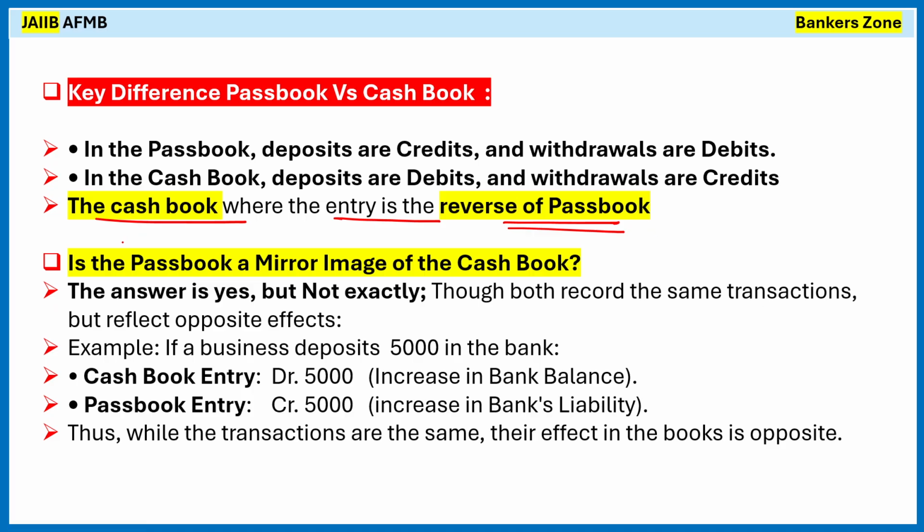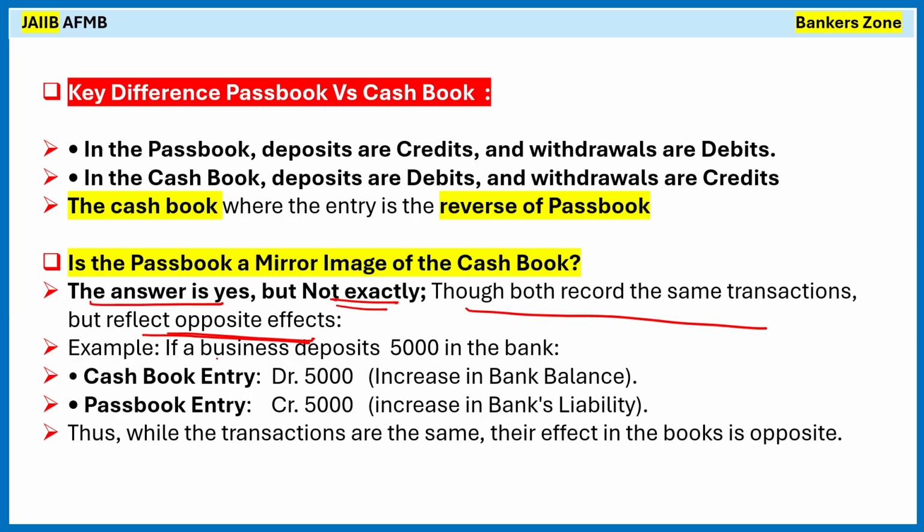Now see, can I say that the passbook is a mirror image of the cash book? The answer is yes. However, not exactly. Though both record the same transaction, they reflect the opposite effect. For example, if a business deposits 5,000 in the bank, then in the cash book entry of that business, 5,000 will be debited. Why are we debiting? Because they are depositing into the bank. That's why in the case of the passbook, it shows 5,000 credit, right?